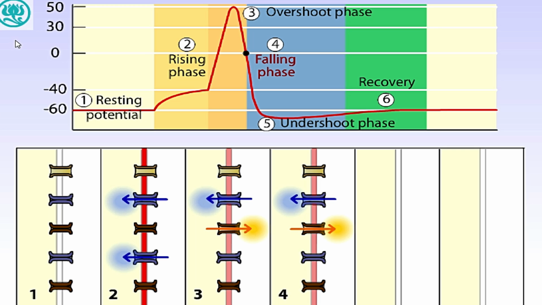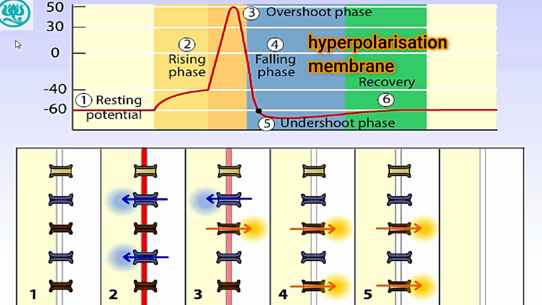During the falling phase, activation of voltage-gated potassium channels is at maximum, and the number of open sodium channels is dramatically reduced. At this stage, the action potential repolarizes beyond the resting membrane voltage. This hyperpolarization is indicated by the blue color of the membrane.